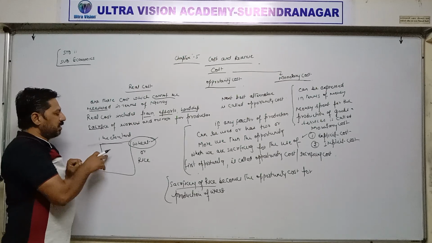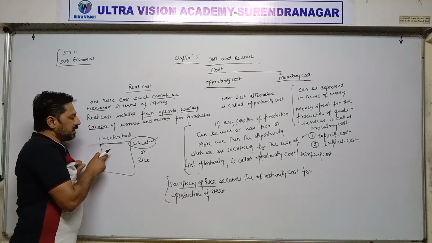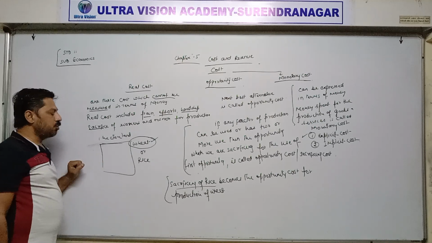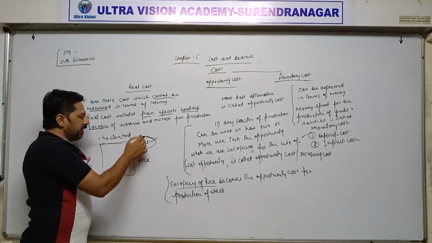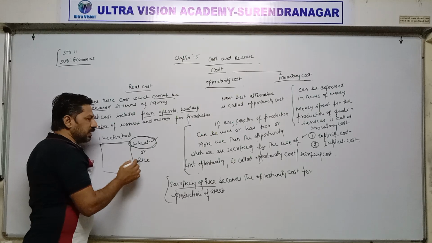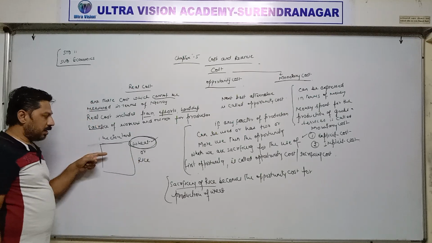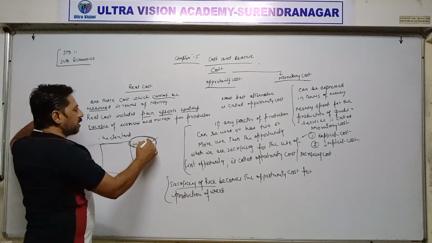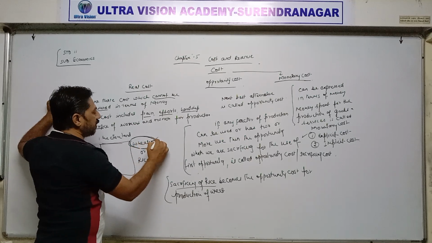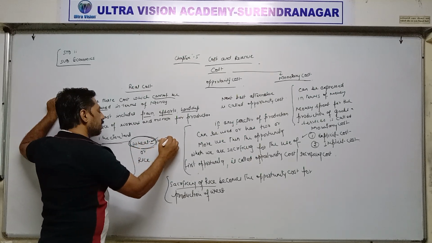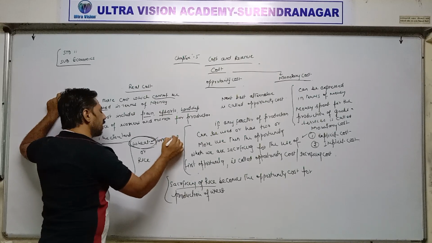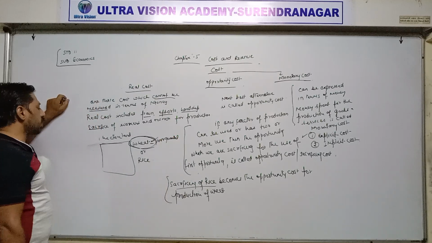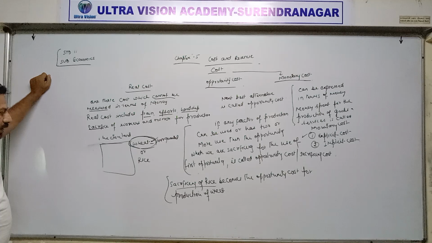Once again, for example, if a person has 1 hectare land for production of food grains and he has two options, either he can produce wheat or he can produce rice. If he is using the entire land for the production of wheat, the total he can produce is 1000 quintal of wheat.